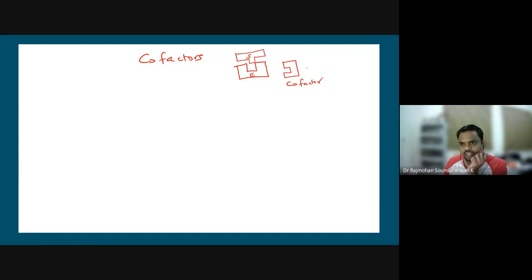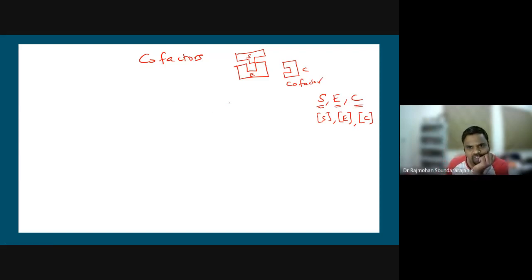So we have three parameters here: S, E and C, where S is the substrate, E is the enzyme, and C is the cofactor. We can write their concentrations as the substrate concentration, enzyme concentration and cofactor concentration, because how much cofactor is present is also going to matter.